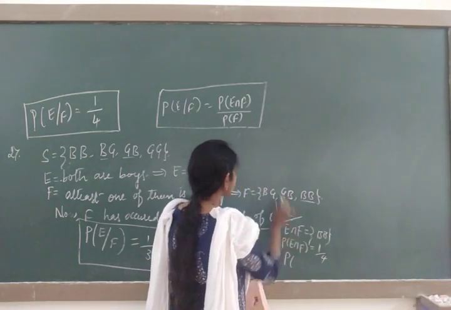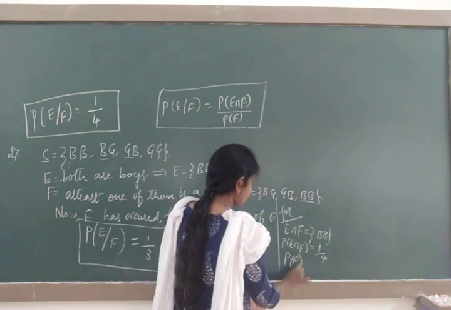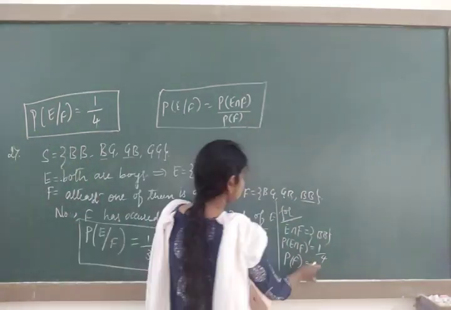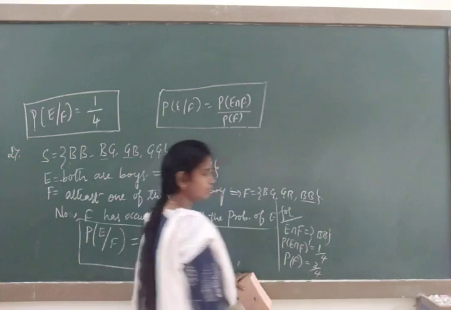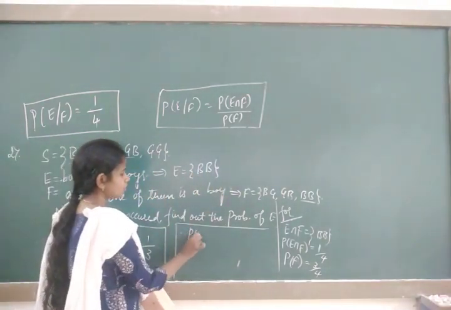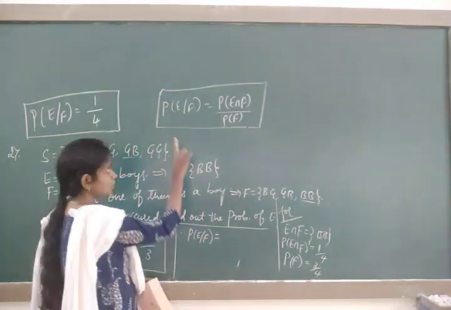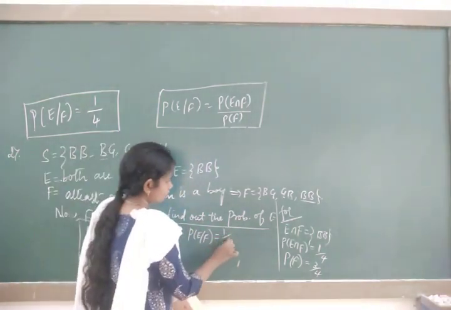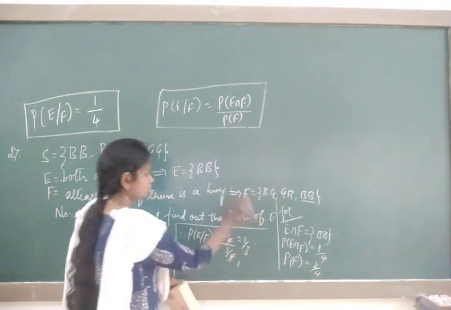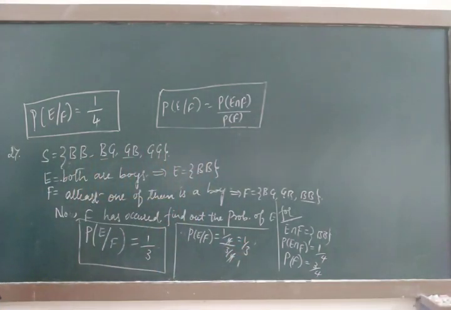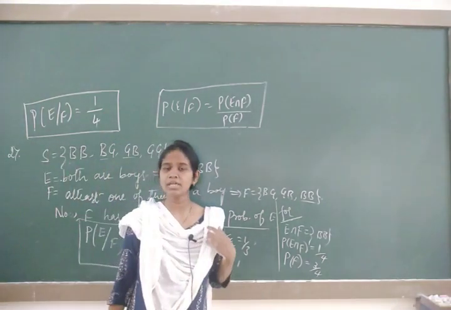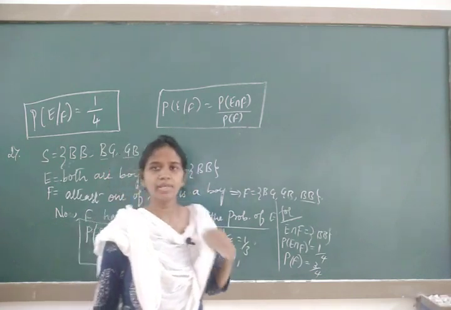And also what is there in the formula? P of F. How many F elements are there? 1, 2, 3, right, 3. By the sample space, it's 3 by 4. Substitute in the formula. Therefore, P of E by F is equal to P of E intersection F divided by P of F, 1 by 4 divided by 3 by 4. It's 1 by 3. Logically also you can find it, or else with the help of the formula.